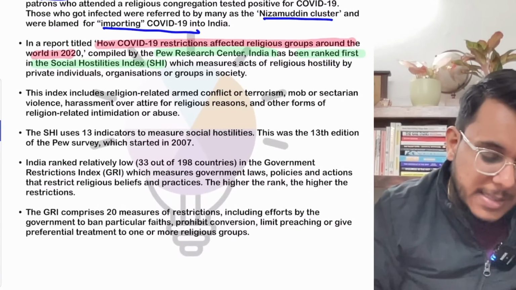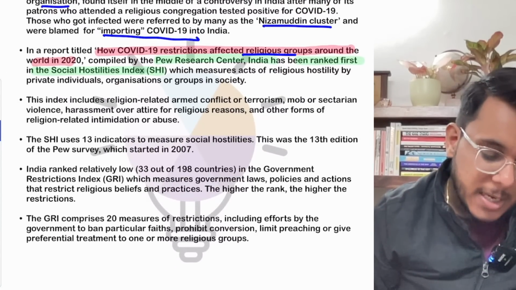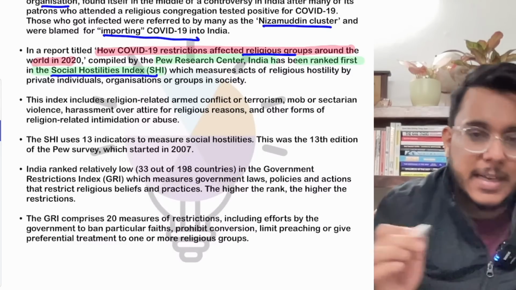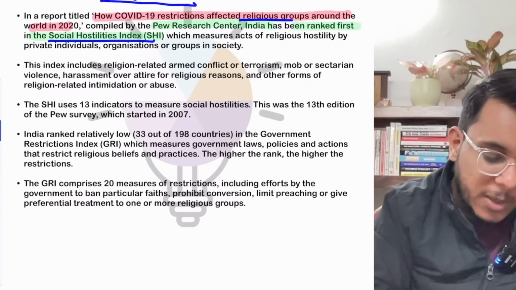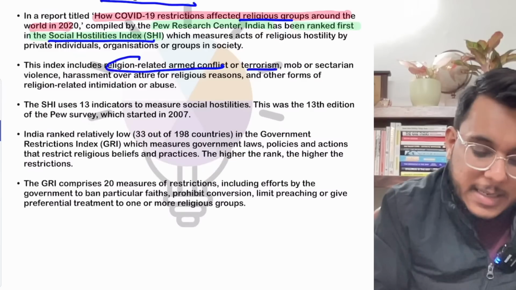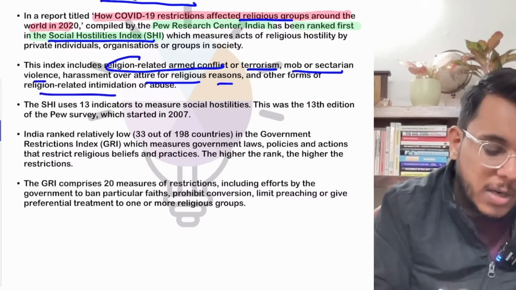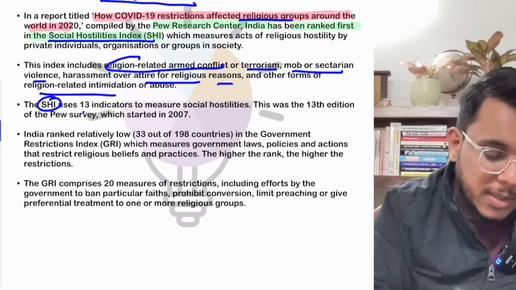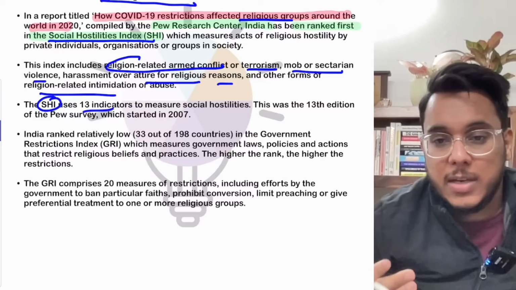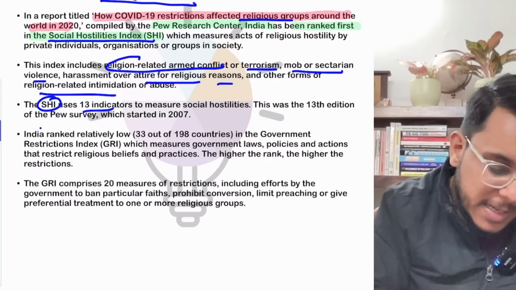Clear. So therefore it has been said that during COVID-19, certain religious groups were deliberately cherry picked. And there is a Social Hostilities Index that has been created by the Pew Research Center. Now this index includes religion-related armed conflicts, terrorism, mob or sectarian violence, harassment over attire for religious reasons, and all other forms of violence, abuse, etc. And this Social Hostilities Index uses 13 indicators, such as religious violence, violence over attire, etc. And on that particular thing, it has been said that India was ranked.